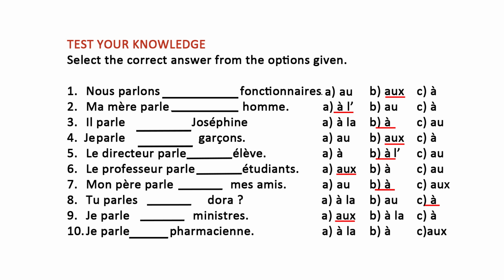Je parle-pharmacienne. Okay. Now, pharmacienne, the female pharmacist. The female pharmacist is what we call pharmacienne, a female pharmacist. Okay. So, je parle-pharmacienne. Try selecting your answer in a few seconds. Okay, I think you have selected your answer. Now let's check whether your answer is correct. So let's come. Je parle à la pharmacienne. So you have à la pharmacienne.